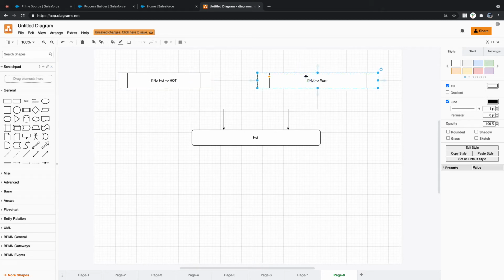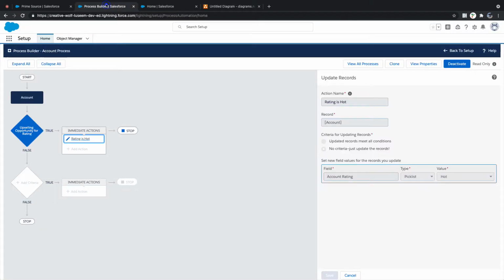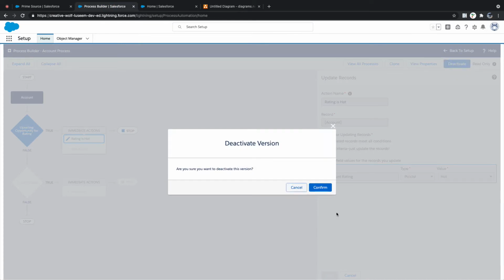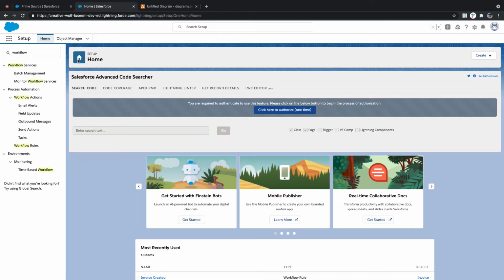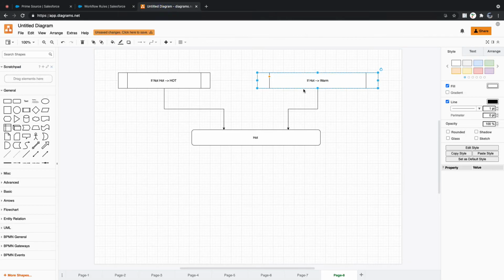Then what will be the outcome? Just like I said, first in, first out, whichever. In all the systems it may not be like that. So now I deactivated the process builder. Going back to workflow rules, we'll implement the same contradictive one in the workflows first.